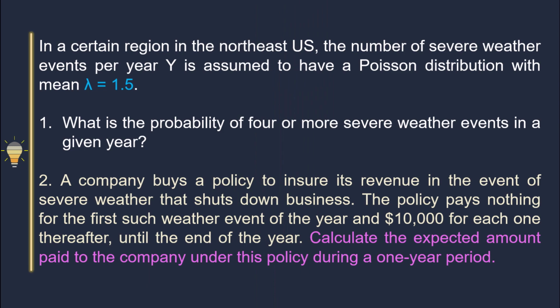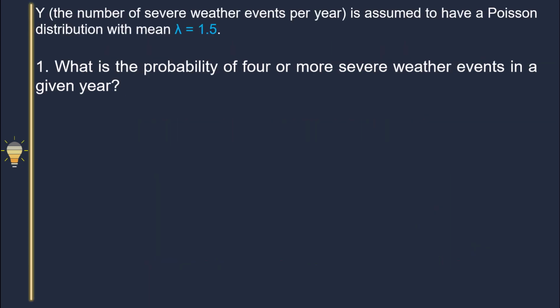Please pause the video and read the problem. Here y is the random variable and it has a Poisson distribution with mean 1.5. First one. What is the probability of 4 or more severe weather events in a given year? That means we need to find the probability y greater than or equal to 4.